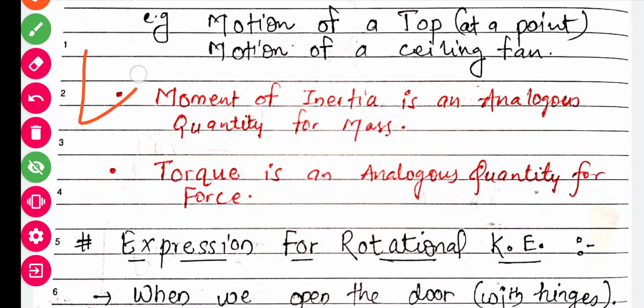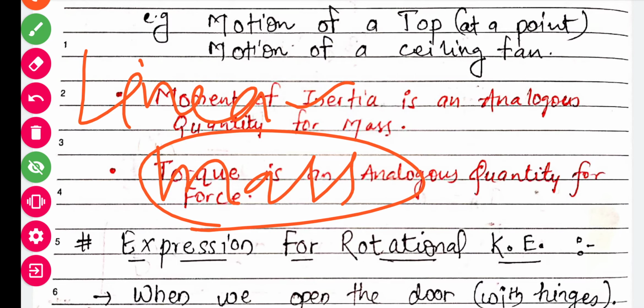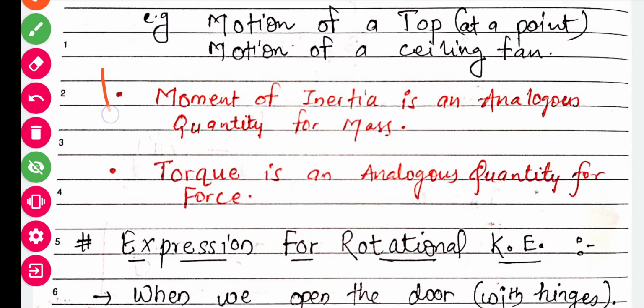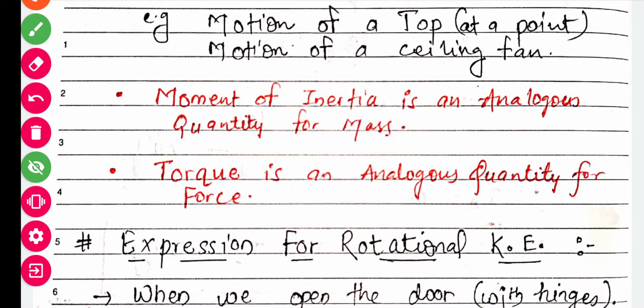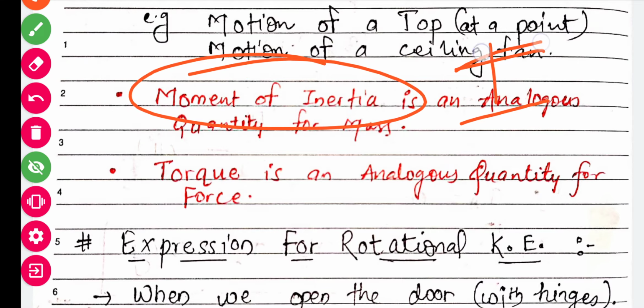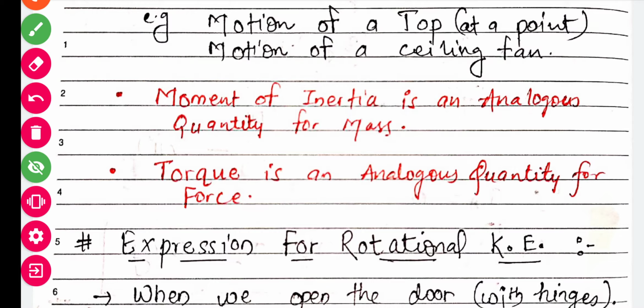In linear motion, or translational motion, we consider mass as one of the basic properties. For rotational motion, in place of mass we always put this quantity, called moment of inertia, or simply capital I. So mass is equivalent to capital I, you can just keep in mind.